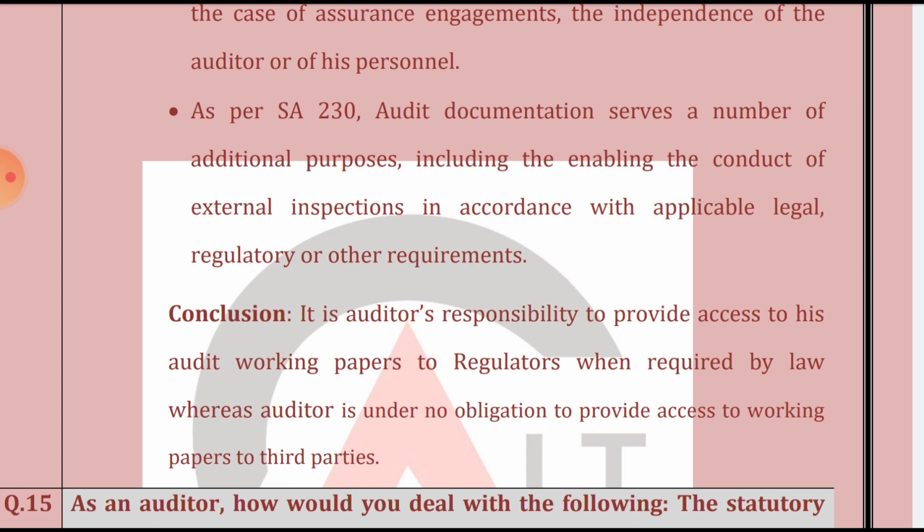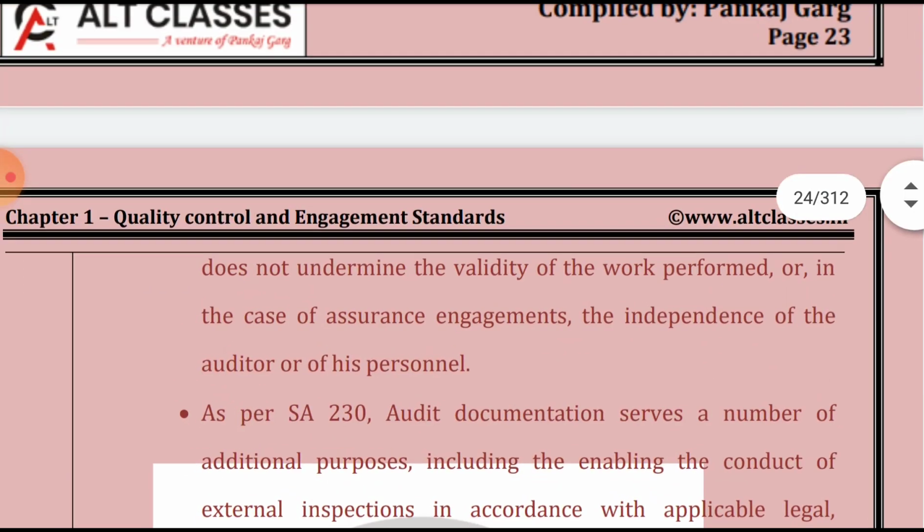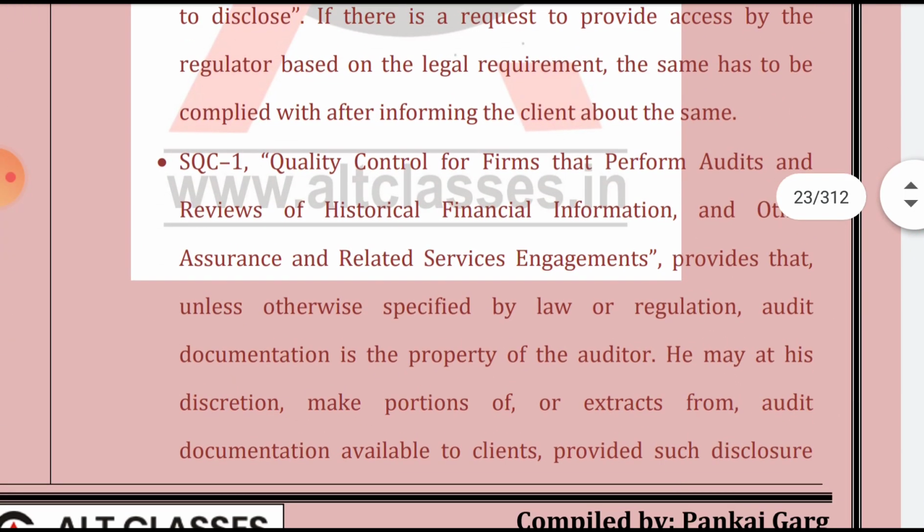So we had seen all these references of Companies Act, that is the Chartered Accountants Act, SQC 1, or SA 200 or SA 230. There is nowhere written that the auditor can provide the information to the third party. They have only stated that the information can be disclosed, and that too to the specific regulatory authority, and after informing the client about the same.